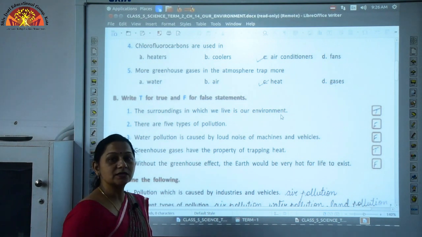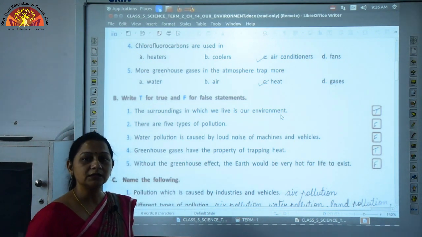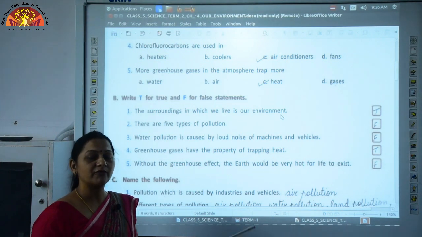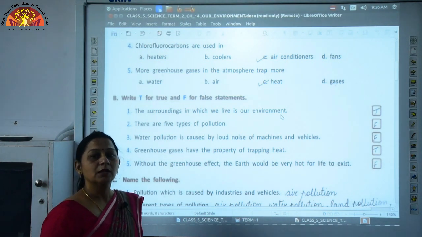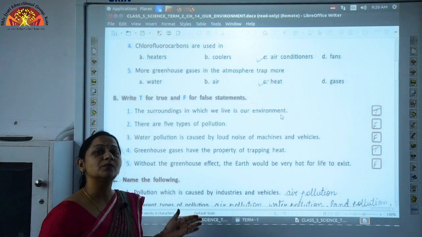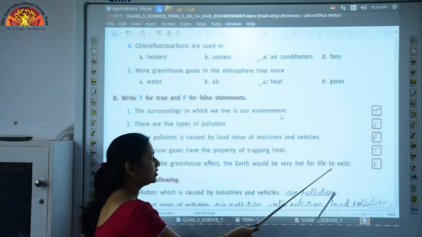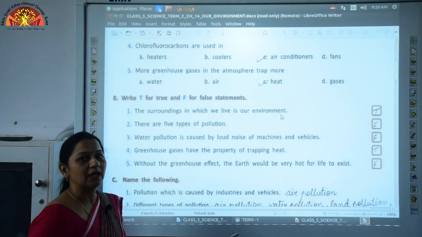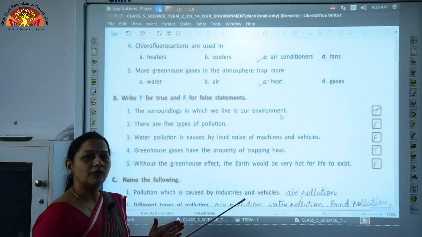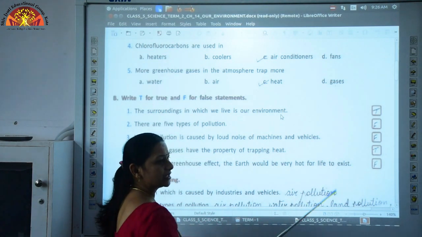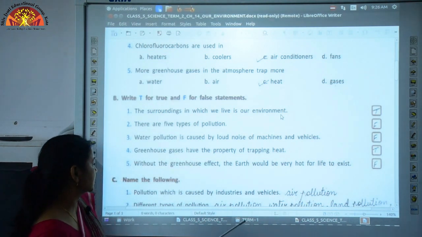If the greenhouse gases were not there, our earth would be a very cold place, with temperature going to minus 18 to minus 20 degrees. So, this statement is false because greenhouse gases make our earth suitable for life. Here you are going to write F for false.